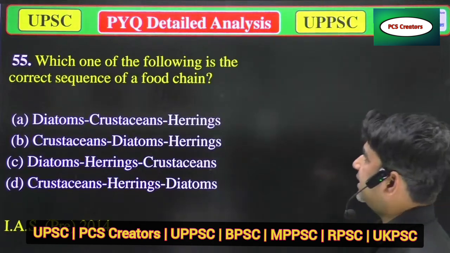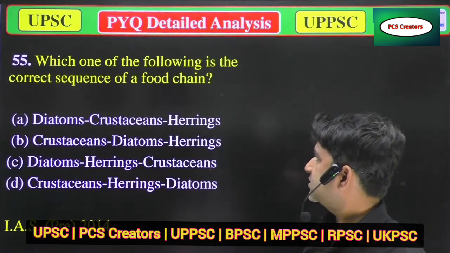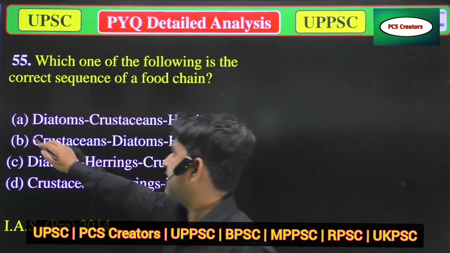Now we'll move to the next question. Which one of the following is the correct sequence of a food chain? A. Diatoms, then crustaceans, then herrings. It is the correct answer.